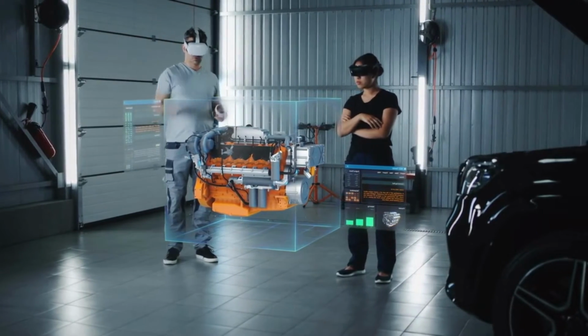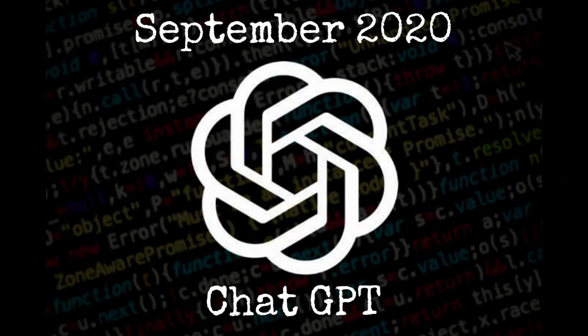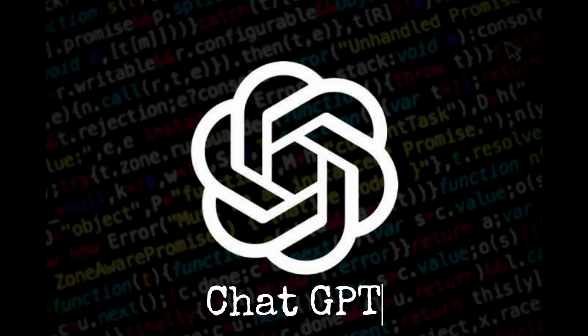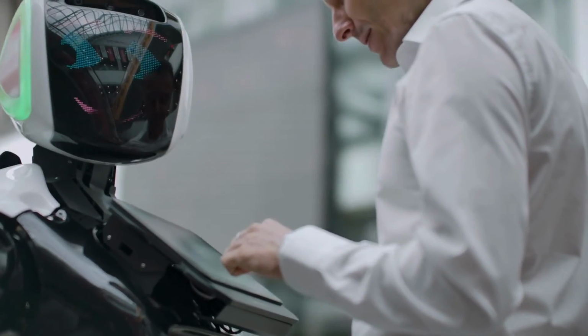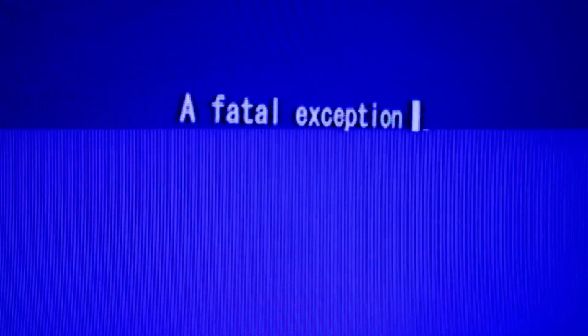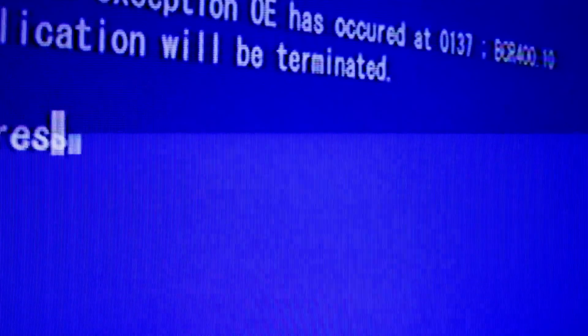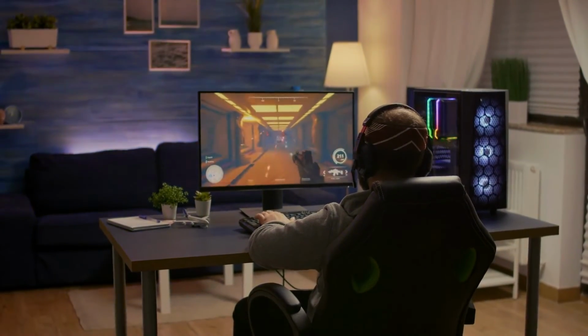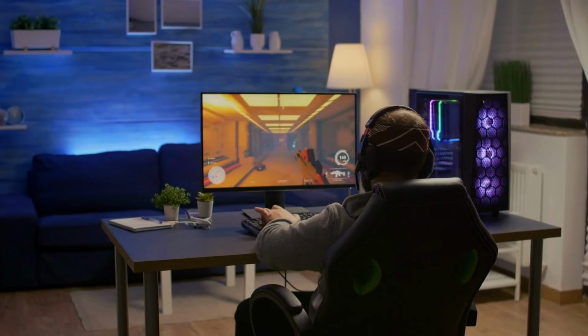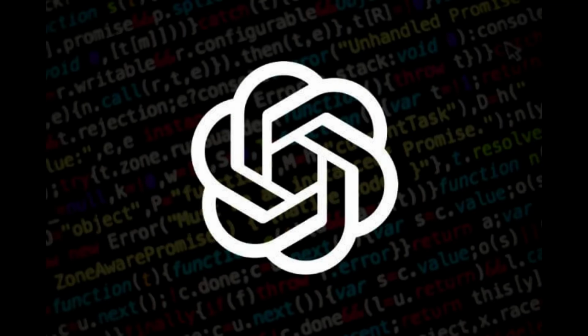In September 2020, OpenAI released ChatGPT, a conversational model based on GPT-3. It was designed to be able to understand and respond to natural language input in a way that mimics human conversation. It has been used in a variety of applications such as creating chatbots, virtual assistants, and even writing dialogue for video games.